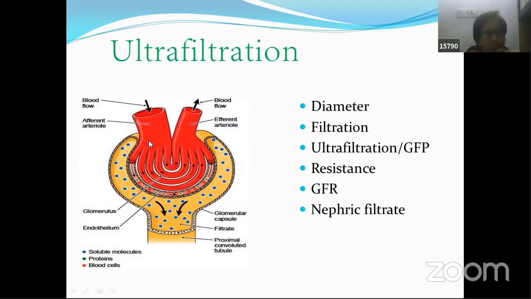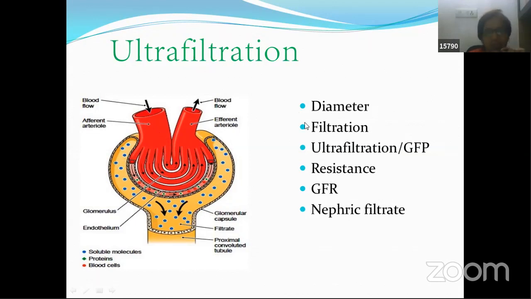Blood flows through the efferent arteriole, and here the pressure is less. Here pressure is more, because of which a certain pressure is created over here, which helps in filtration. This is 10 mm of Hg, this pressure over here, which is helpful for filtering our blood. This is the purpose of this difference in diameter of these two tubes.